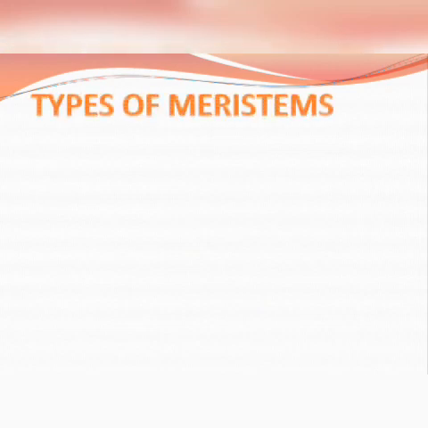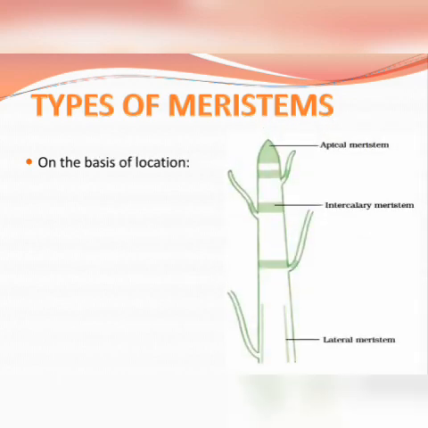Next, we will understand types of meristem, and on the basis of their location, they are divided into three types. As you can see in the schematic diagram of a plant, the upper aerial part of the plant is divided into three types of meristem found at different locations.